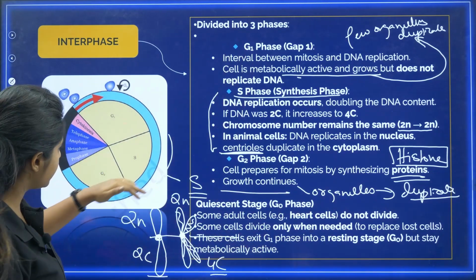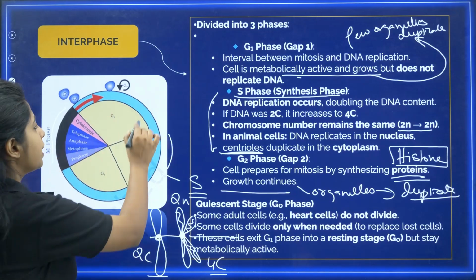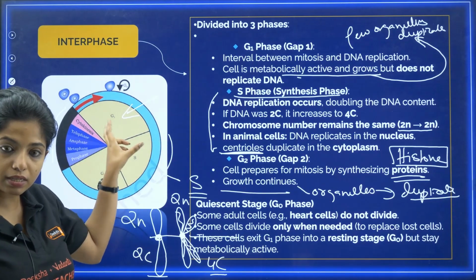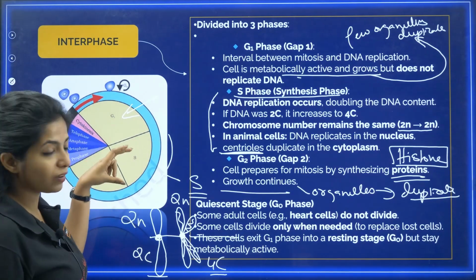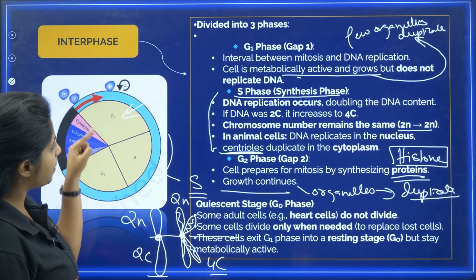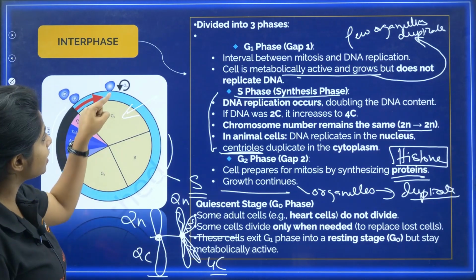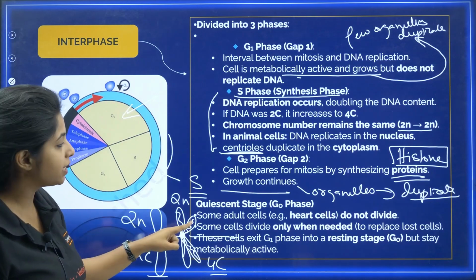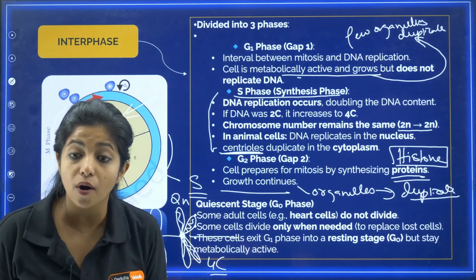In interphase, the most amount of time is taken by G1. G1 takes the most amount of time. You might think S phase takes more time. No, it is the G1 phase. Now, there is another phase apart from G1, S and G2. That is this phase. You call it the quiescent stage or G0 phase.